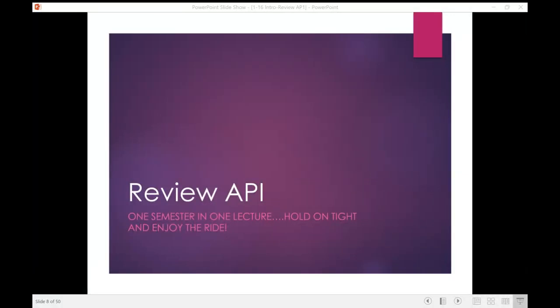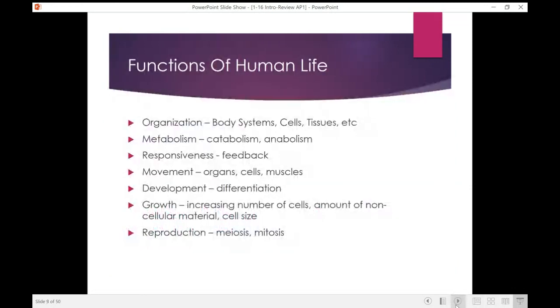Hi, so today we are going to review AP1. So everything that you need to know from that one semester in one lecture. So hold on tight and enjoy the ride. Hopefully it's going to go rather quickly and this is going to be a big review for you. So let's just review those functions of human life.